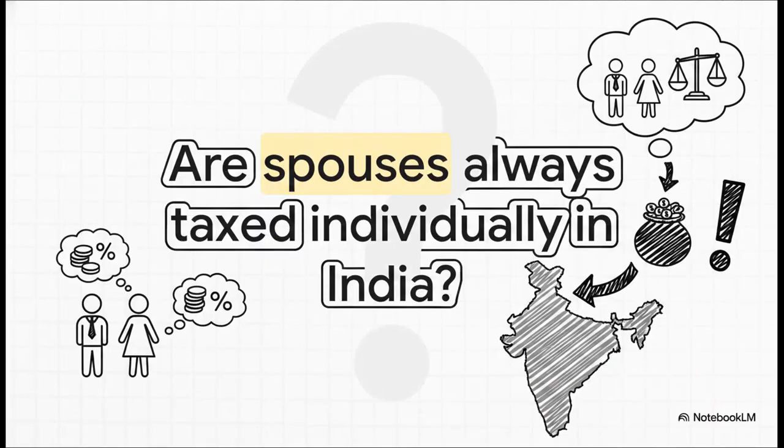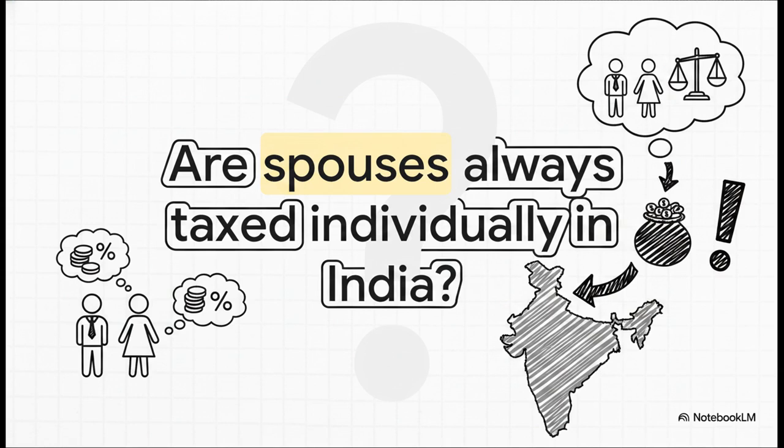Okay, let's kick things off with a pretty fundamental question. Are husbands and wives always taxed purely as individuals everywhere in India? You know, if I pose this question in a live classroom, practically everyone just nods and says, well, yeah, of course. Because normally, under the Income Tax Act, a husband files his return with his PAN, the wife files hers with her PAN, and they're assessed completely separately. You don't just mash their salaries together just because they tied the knot, right?